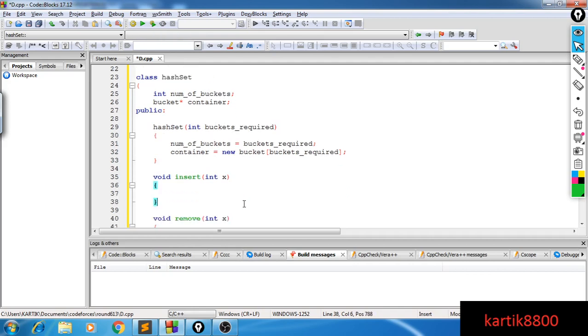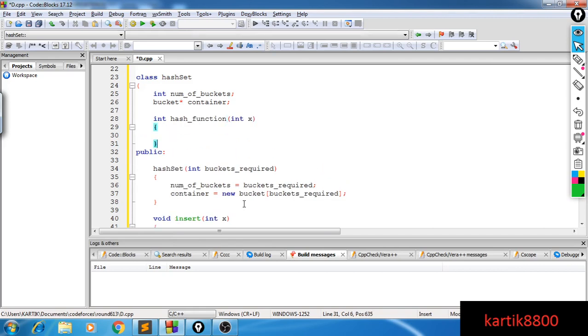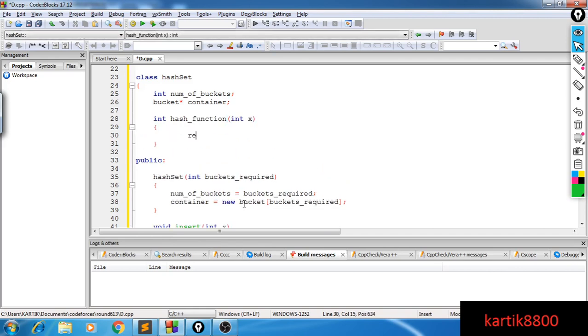Okay, let's see what happens with insert. I need to have a hash function now, so let me implement a hash function. It will return an integer. It will take some data and return what this particular data maps to. I will keep a very simple hash function here, although in reality, the real implementations in C++ or Java use complicated hash functions.